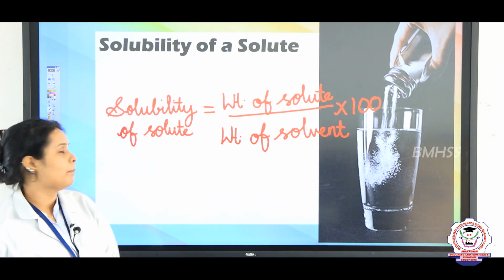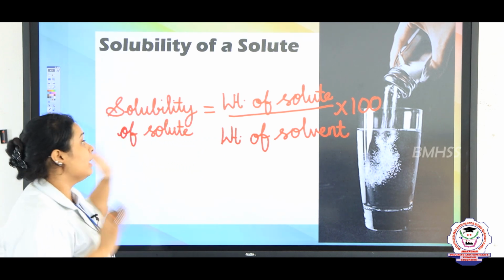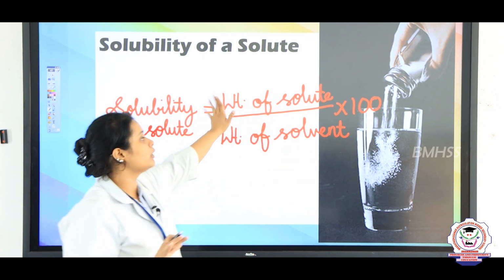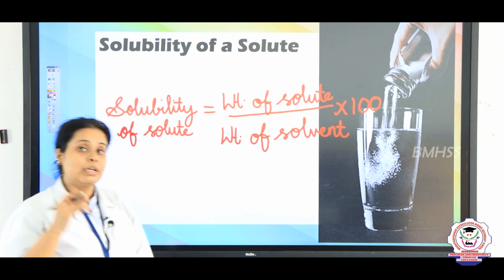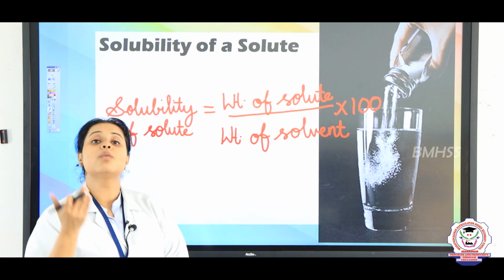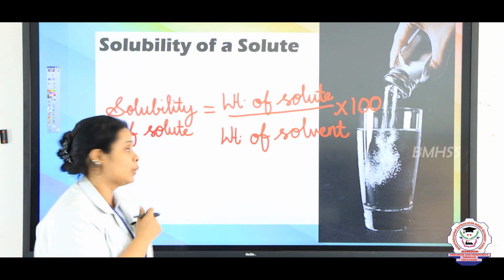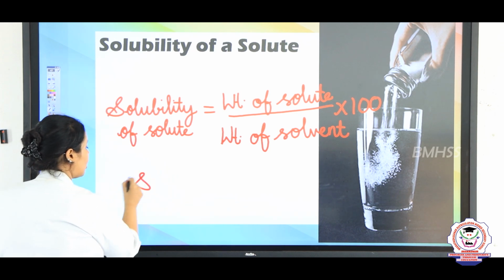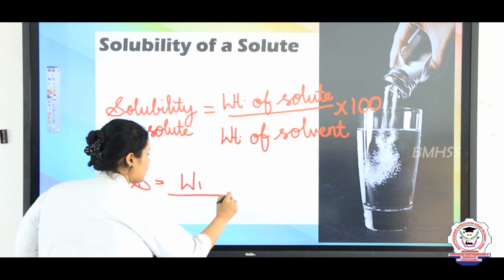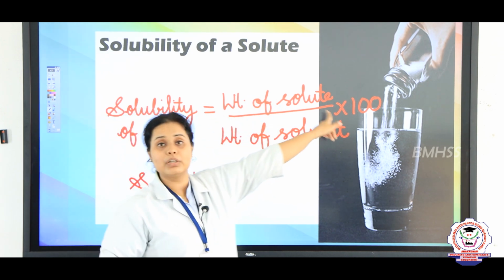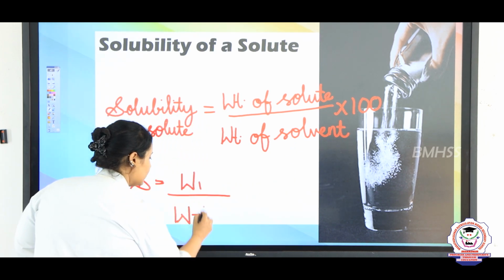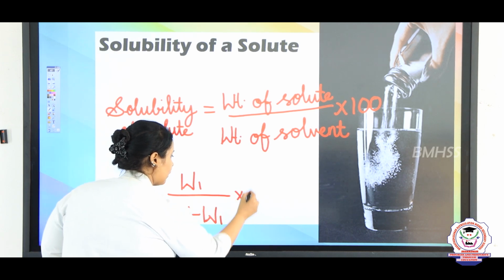Here I have told you that if they directly give the weight of the solute and the weight of the solvent, you can easily put them in the formula. But for example, if they don't give you the weight of the solvent, but they give you the weight of the solution, then you can write solubility is equal to W1, where W1 is the weight of the solute, then W1 divided by W minus W1, multiplied by 100.